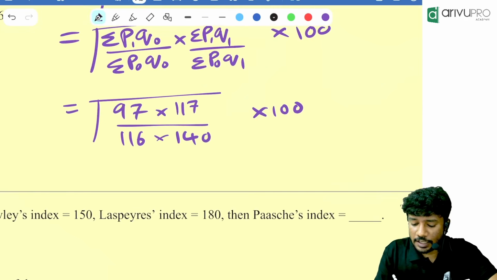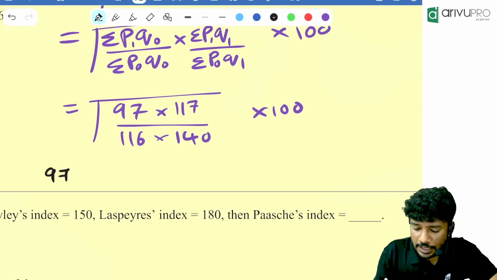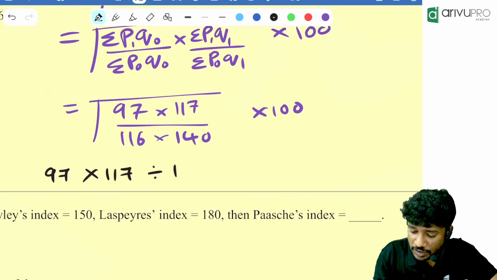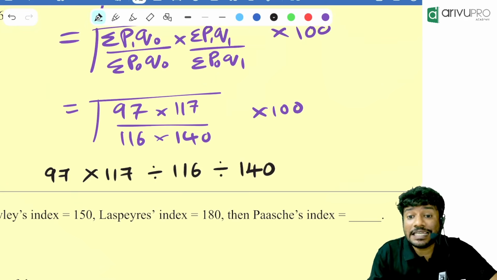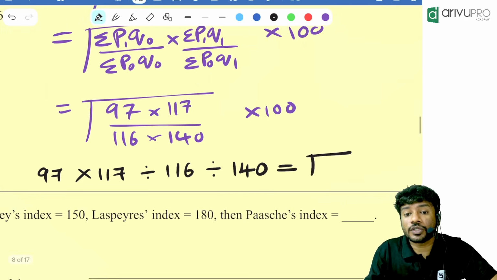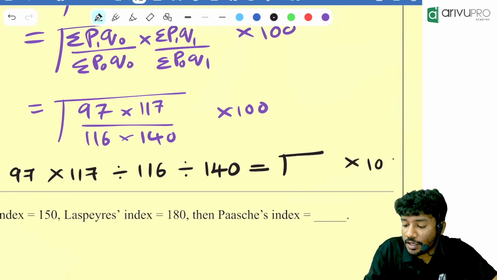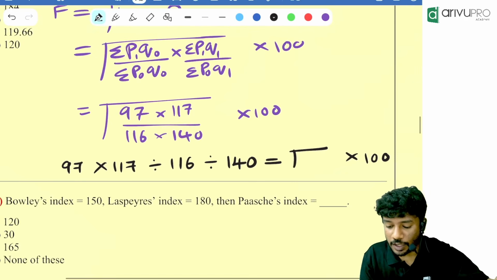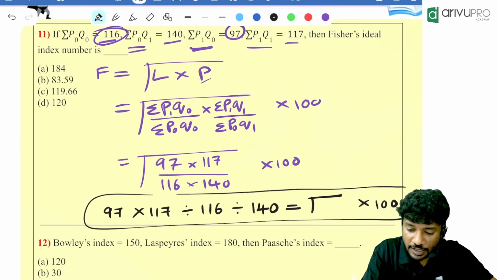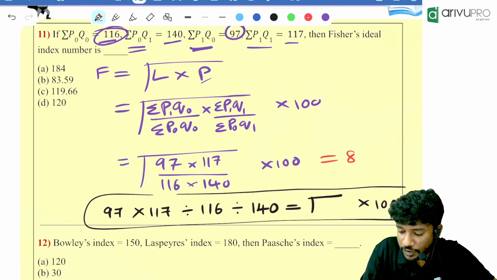Type 97, multiply it with 117, divide with 116, divide again with 140, then click equal to, then click root, then multiply it with 100. How much is the answer you are getting? 83.59. Everyone got 83.59?